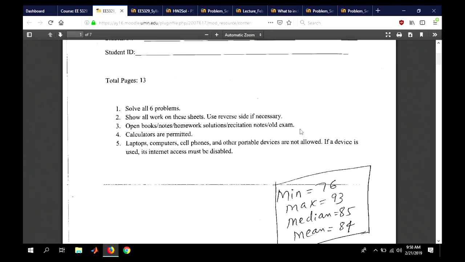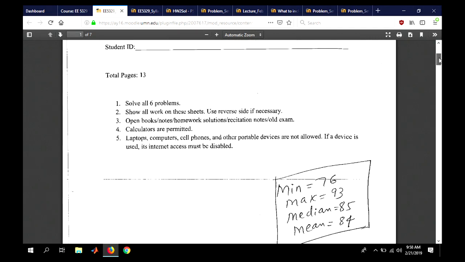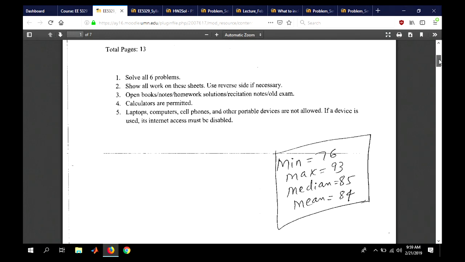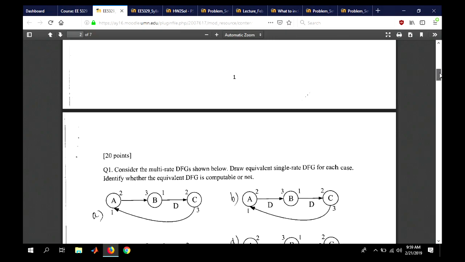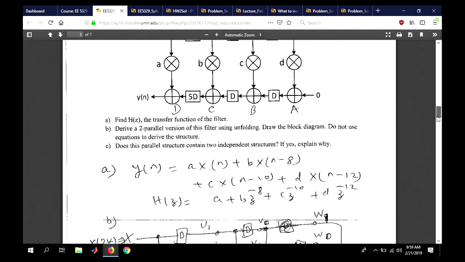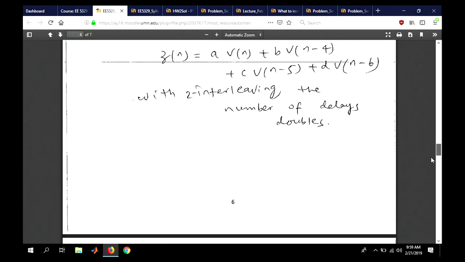So, usually I try to restrict to homeworks and solutions, and lecture notes. Lecture notes are okay, but usually I say not to use old exams. I mean, I have to make it a little harder, so you can't just copy. But maybe we should still restrict old exams. I think that might be a good idea. I will let you know. But anyway,